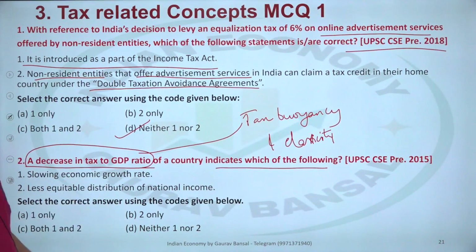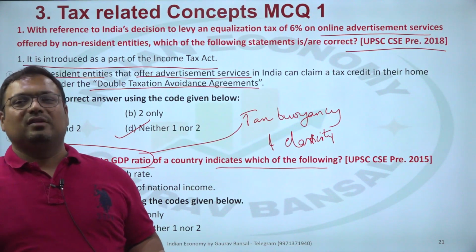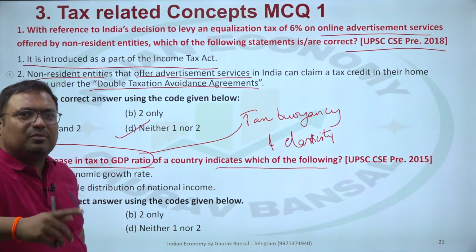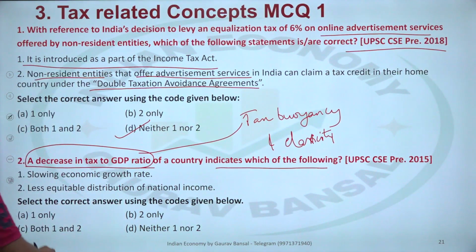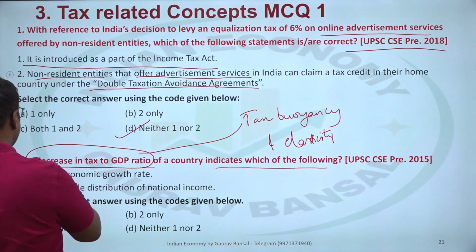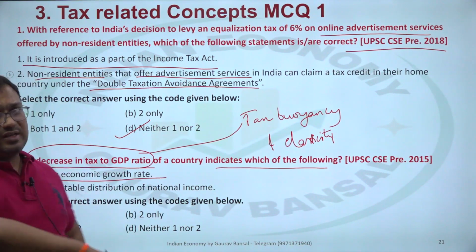Basically, a decrease in tax to GDP ratio. One, it will decrease when there is lack of buoyancy, when the tax system is non-buoyant. So what are the problems when your tax system is non-buoyant? Which of the following are reasons for a non-buoyant tax system? Slowing economic growth rate. This is one of the key reasons.